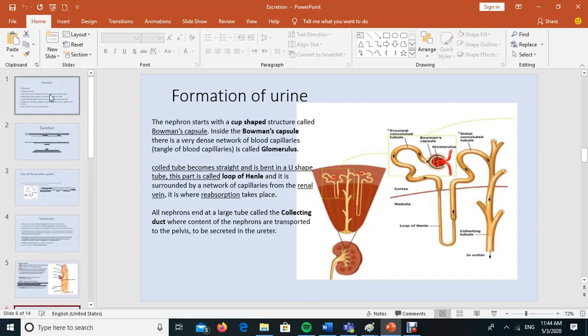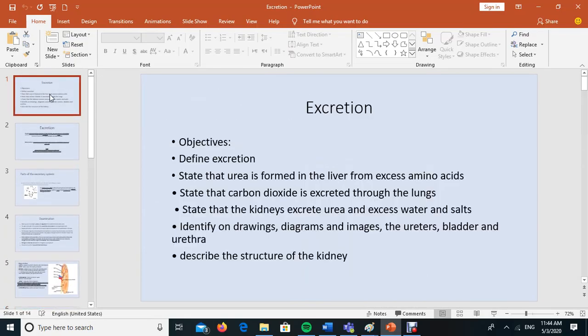Okay, today we are going to talk about excretion. By the end of this class, you should be able to define what excretion is. State that urea is formed in the liver from excess amino acids, as we took it before in the digestive system by the deamination process. And you have to know that carbon dioxide is excreted through the lungs, and already you know this. Also, state that kidneys secrete urea and excess water and salt forming urine.